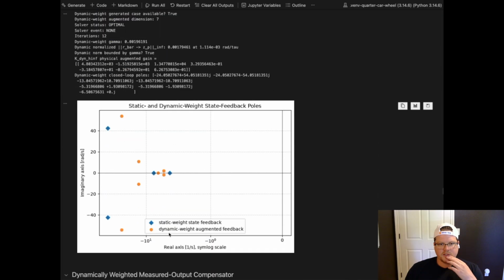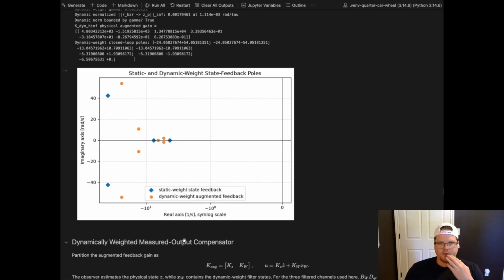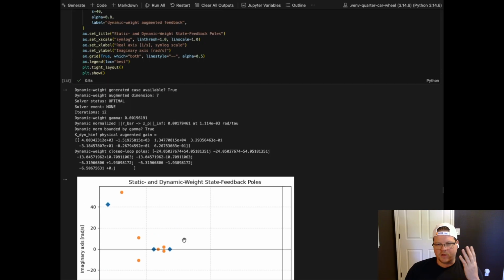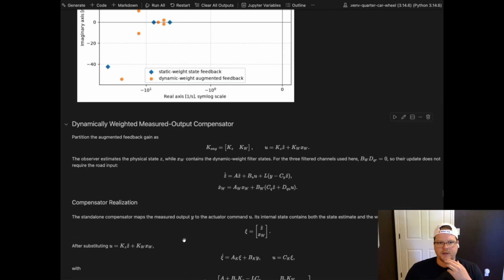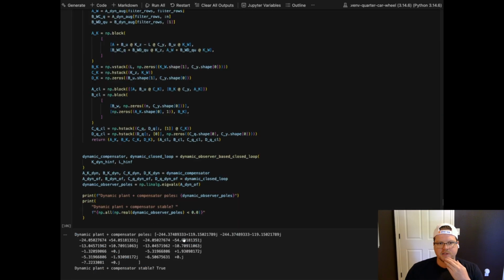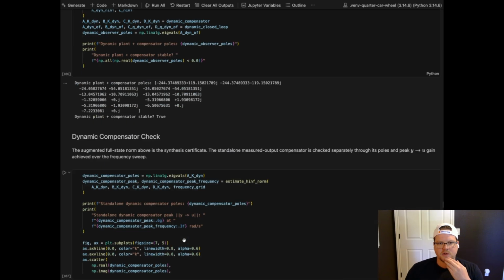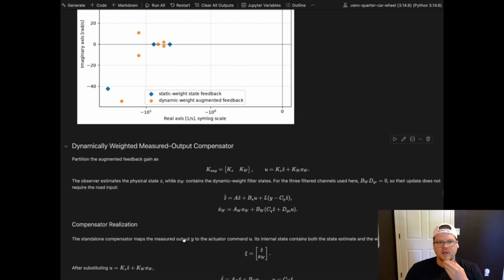So we're going to have more on the dynamic weighted augmented feedback, and then we can see the static weight here. It's pretty solid pole placement in terms of this symmetric log scale, from minus 10 to the 0 to minus 1, minus 10 here. So, good pole placement in terms of the stability criterion being met. And also we were meeting the H infinity norm metric. I think this is the last bit here. Not quite. All right, we're getting close.